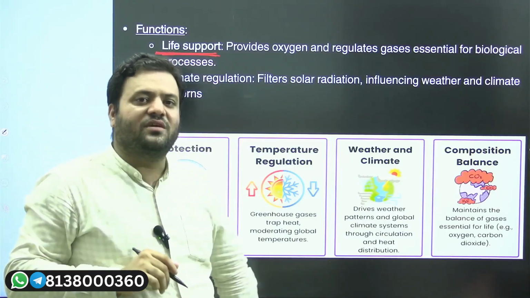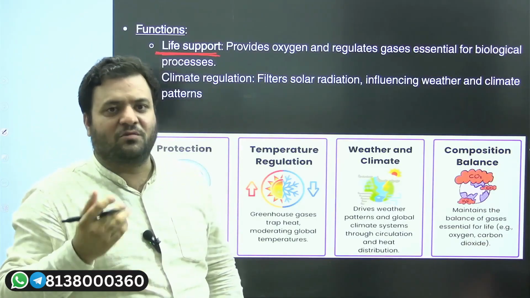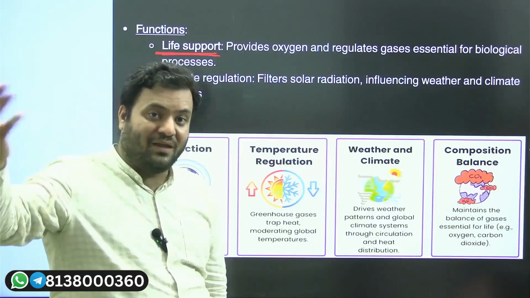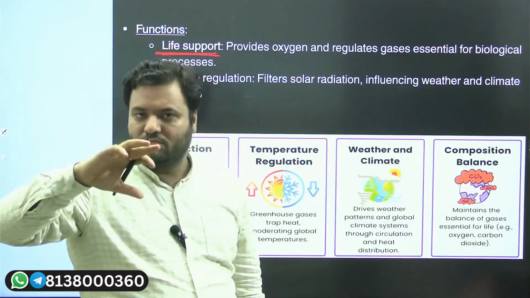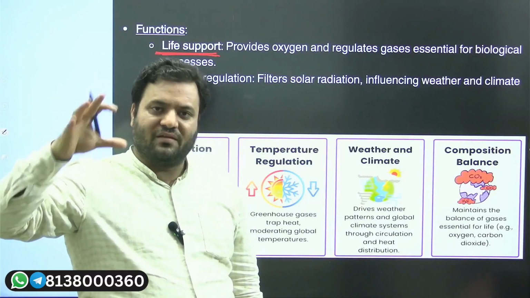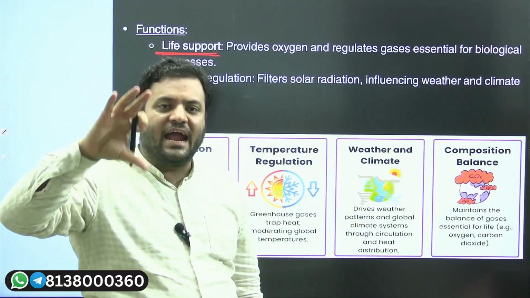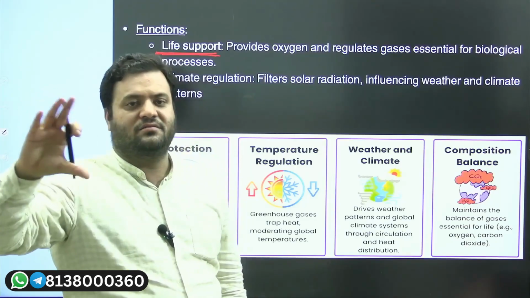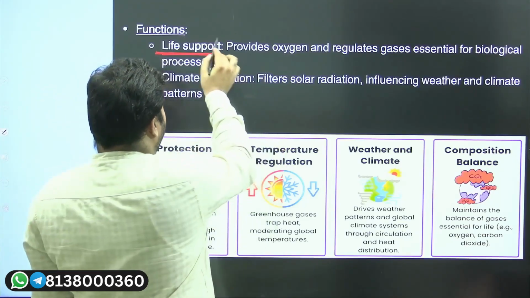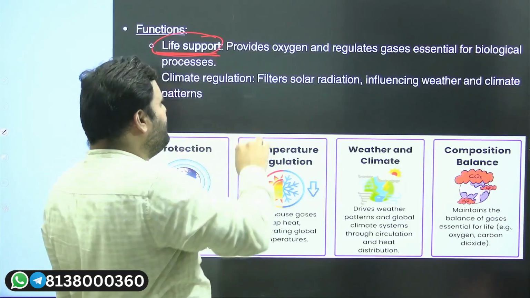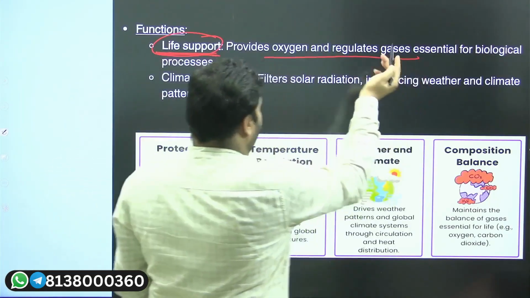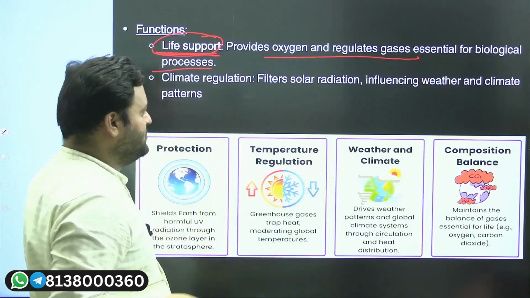because in the atmosphere we have oxygen which is required for our respiration and for plant survival. We release CO2, so it is a symbiotic relationship, but it is facilitated by the atmosphere, this air layer. So life on earth exists because of the atmosphere, because of the air, because of the oxygen, and yes, the respiration processes.